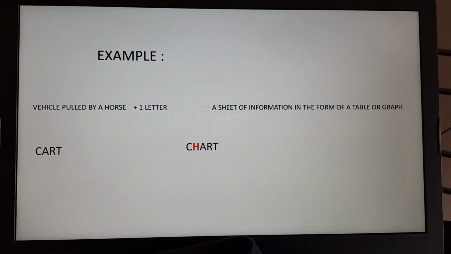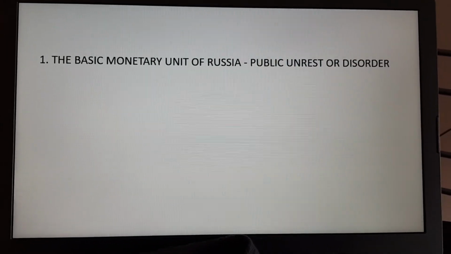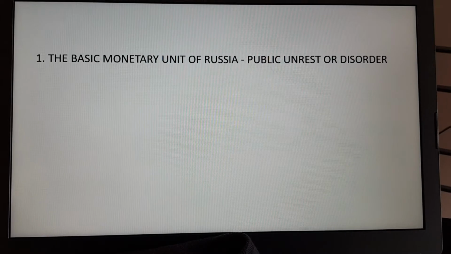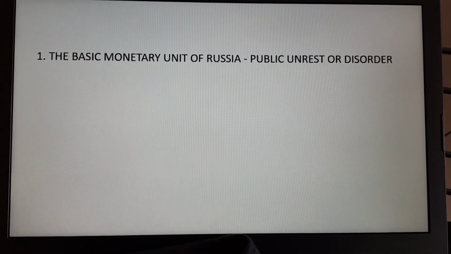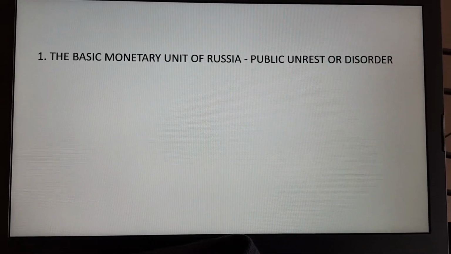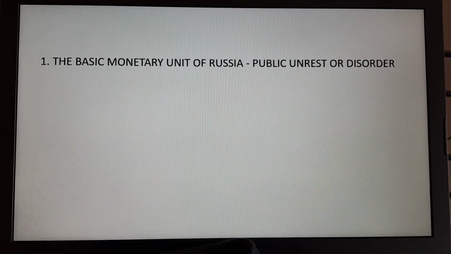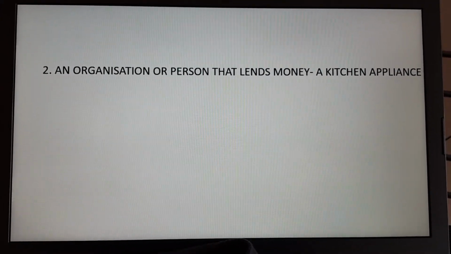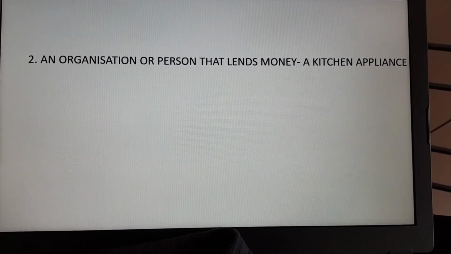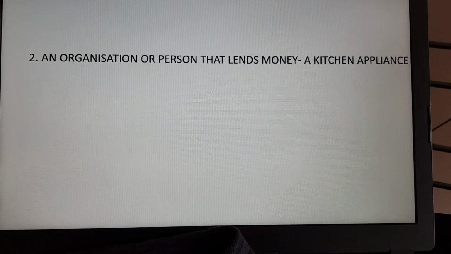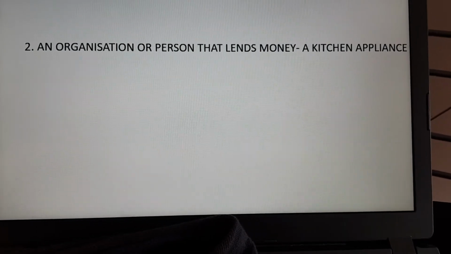Here we are then, 10 questions. Pen and paper ready? Here we go. 1. The basic monetary unit of Russia. Add one letter. That becomes public unrest or disorder. 2. An organisation or person that lends money. Add one letter. That becomes a kitchen appliance.